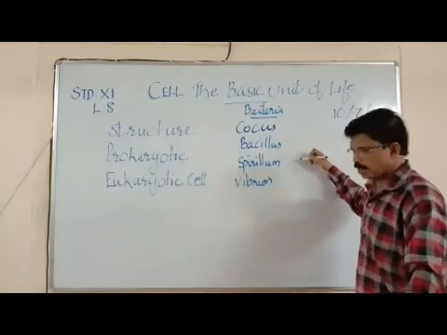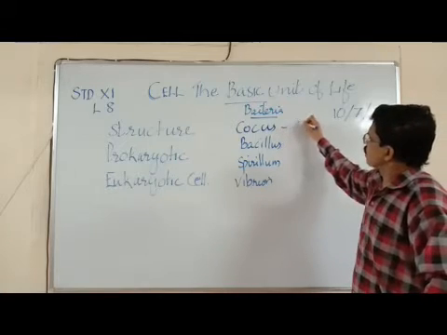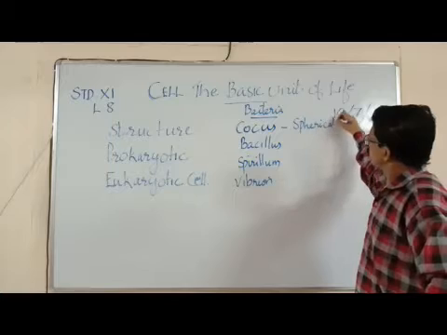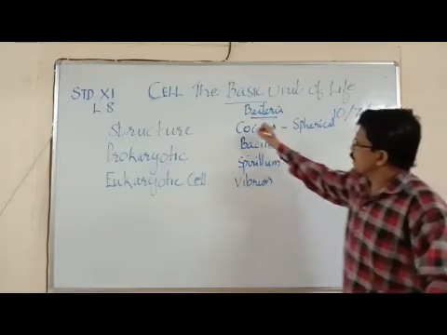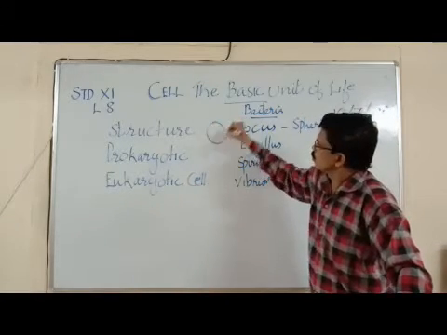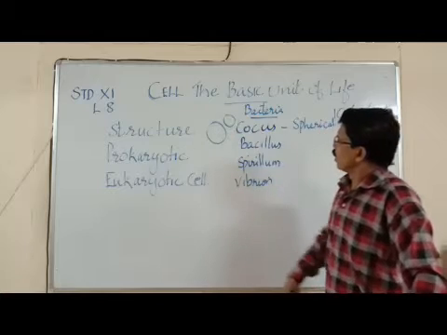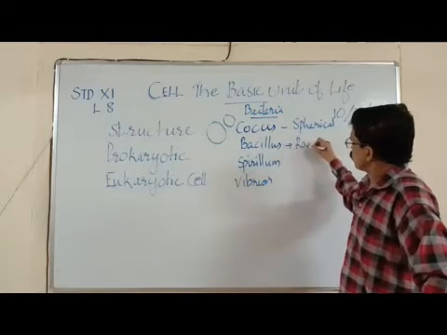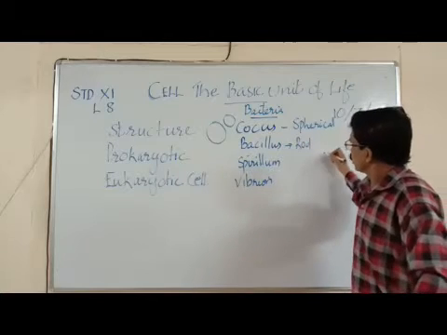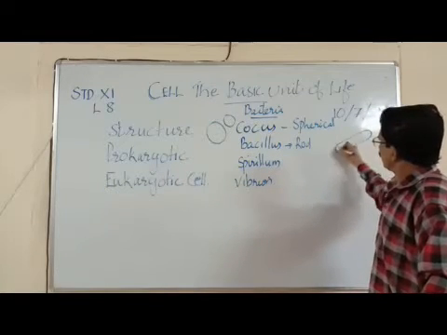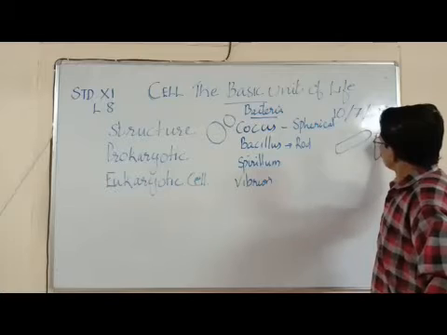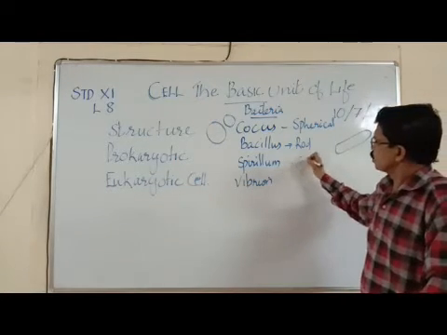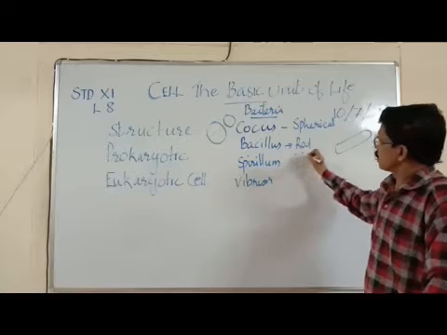Coccus is a spherical shaped bacteria. The shape may be spherical or almost oval in shape. Bacillus, rod shaped bacteria, rod. You can see the rod shaped bacteria very commonly. They are just like a chalk. Just now you have Bacillus.